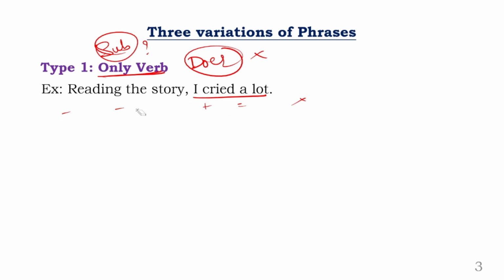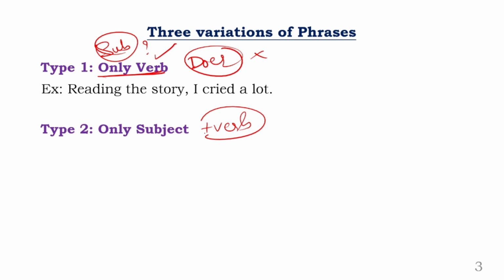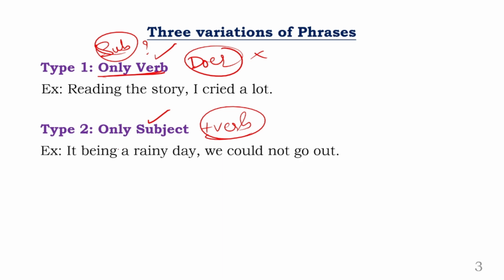Next, point number 2. Second point, type 2 we can say. Type 2 is different from the first one. Okay. So here you will see only a subject, and what will be missing is the verb. You will not see a verb combination. You will see only the subject. You will see only the doer. So if there is only a subject without the verb, of course that is a phrase. If there is only a verb without a subject, yes, that is also a phrase. Now let us look at an example. Look at this one here. It being a rainy day, we could not go out. Okay. So if you look at this statement very carefully, look at this.